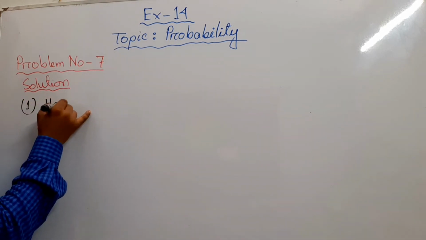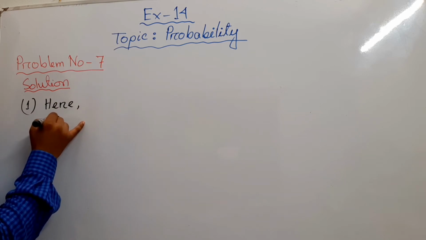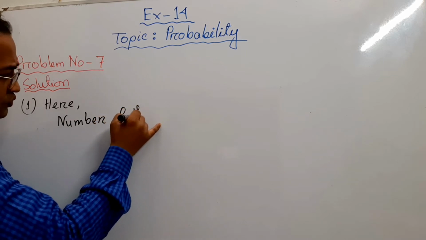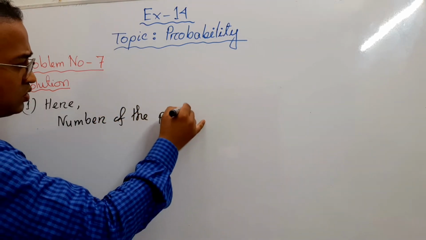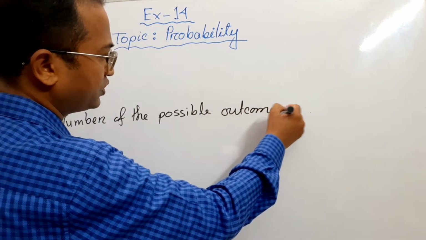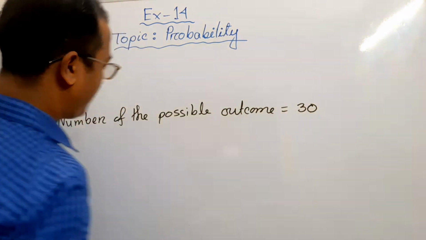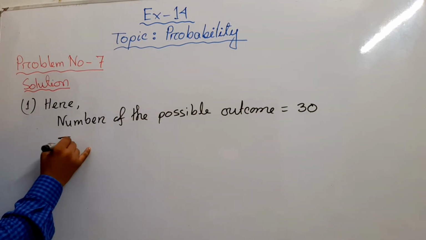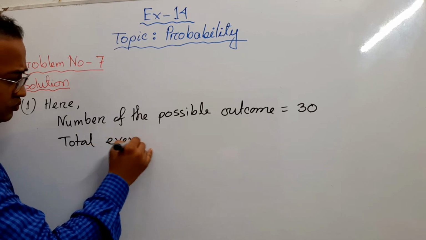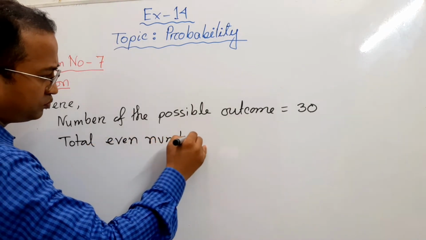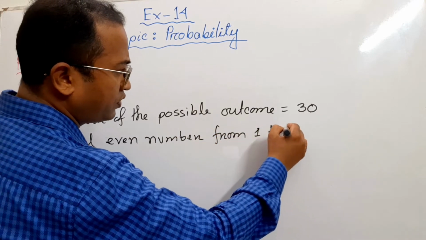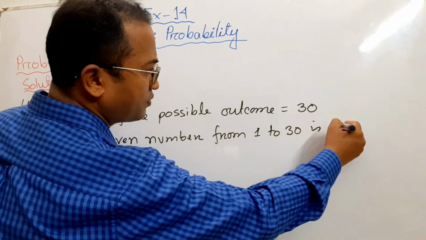Here the number of possible outcomes is 30. The total even numbers from 1 to 30 is 15.